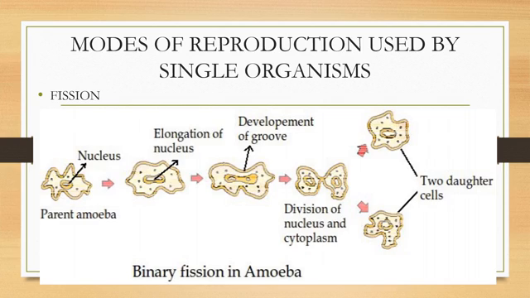Other single-celled organisms, such as the malarial parasite Plasmodium, divide into many daughter cells simultaneously by multiple fission. Yeast, on the other hand, can put out small buds that separate and grow further.